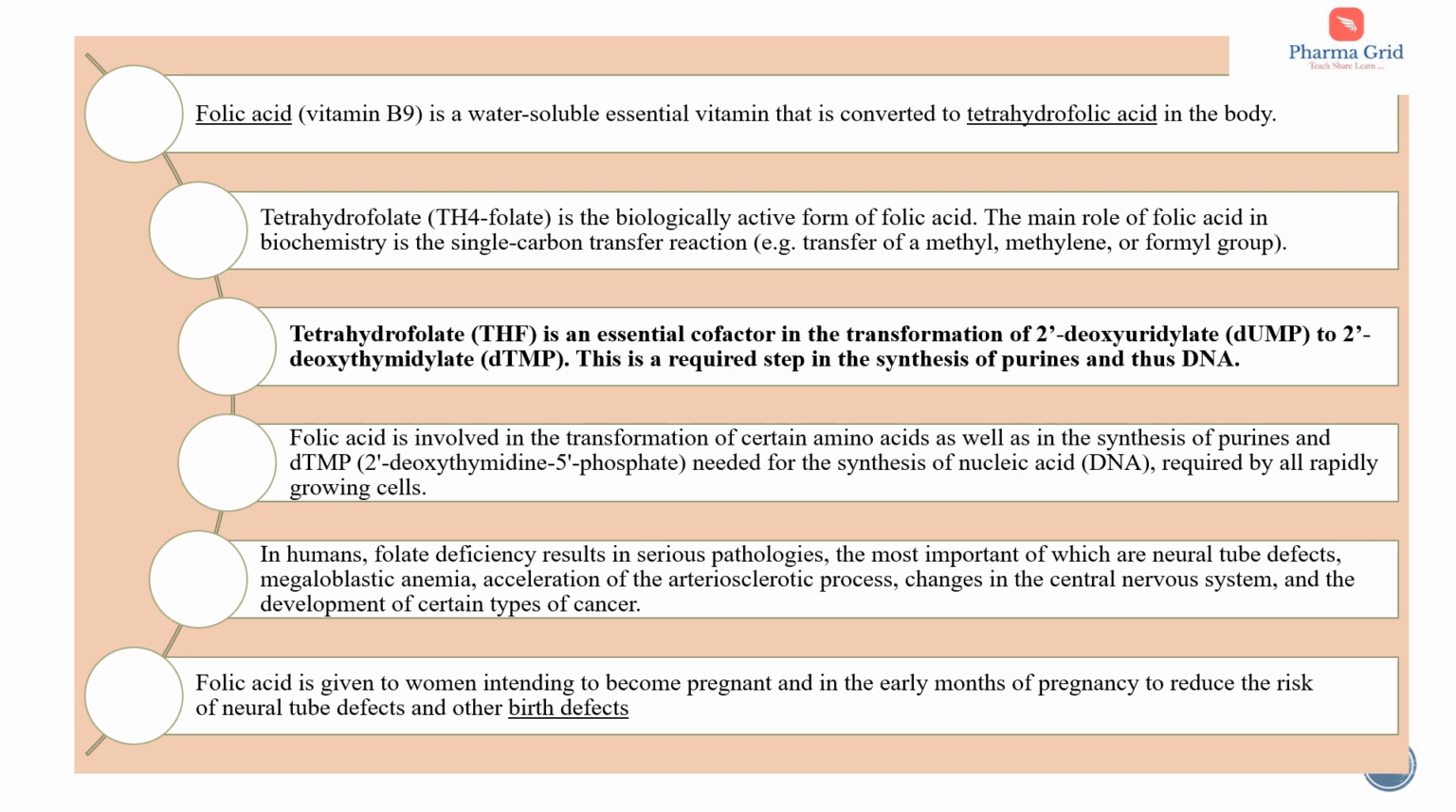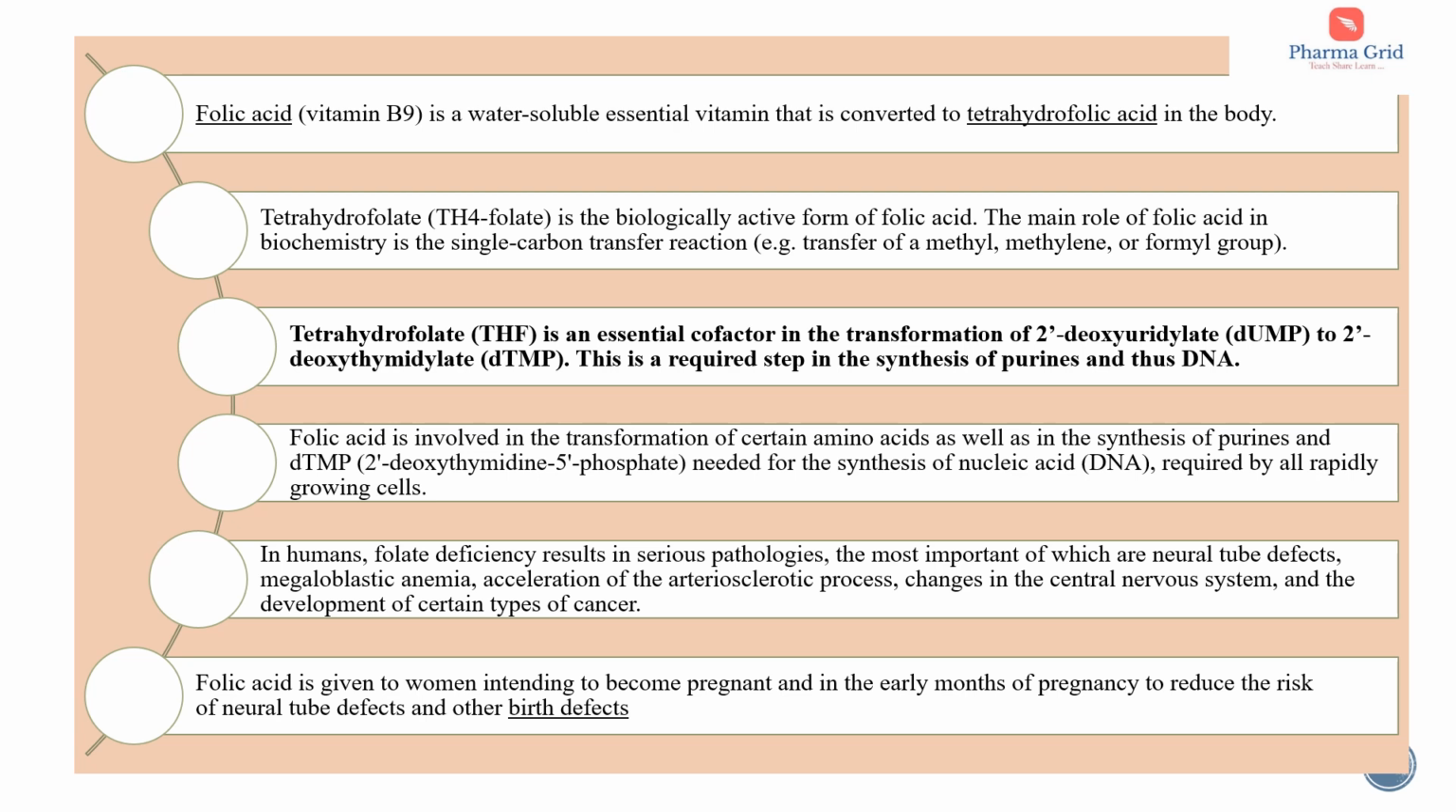Folic acid, also known as vitamin B9, is a water-soluble essential vitamin that is converted to tetrahydrofolic acid in the body. This tetrahydrofolate is the biologically active form of folic acid. The main role of folic acid in biochemistry is the single carbon transfer reaction. For example, transfer of a methyl, methylene or formyl group. Tetrahydrofolate is an essential cofactor in the transformation of DUMP to DTMP, which is an essential step in the synthesis of purines and thereby DNA.